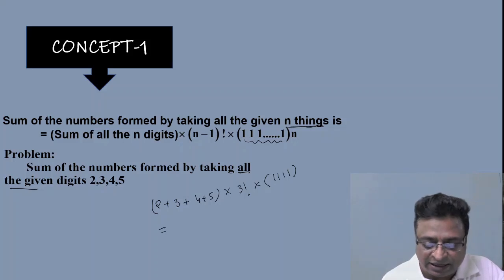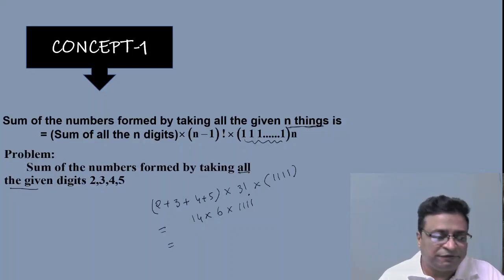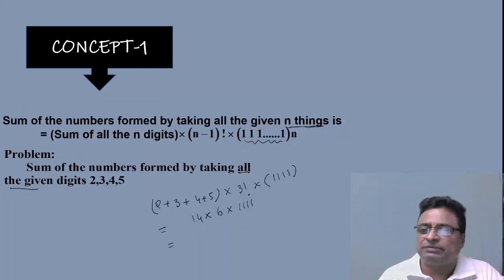If you simplify this, you will get the answer. That means 2 plus 3 is 5, 9, 14. So 14 into 3 factorial, which is 6, into 1111. If you simplify this, you will get the answer directly. That is concept number 1.